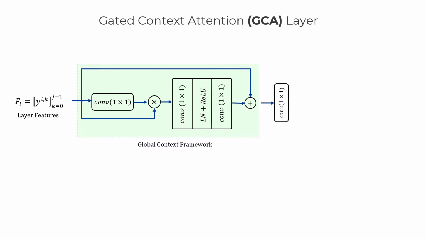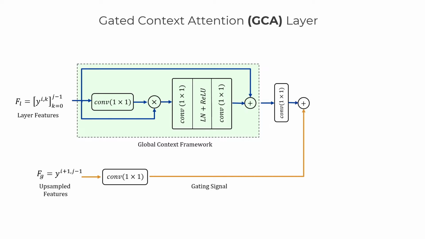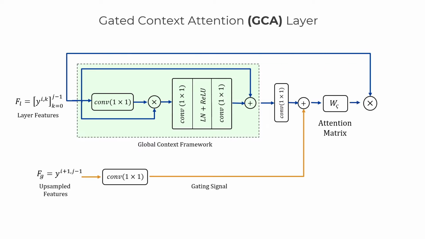Next, we take the upsample feature and after reduction, add it to the context features. The upstream features are more coarse and contain many unnecessary activations. This gating technique allows us to selectively filter out the necessary feature representations. Finally, the gated feature goes through a transformation matrix W to generate the attention matrix. This is multiplied with the input to get the final decoder features. This was the structure of our GCA-Net. Next, we will see the training specifics and evaluation results of the model.